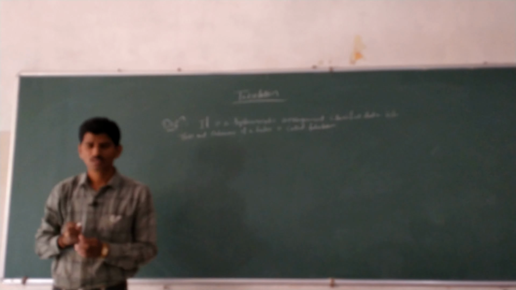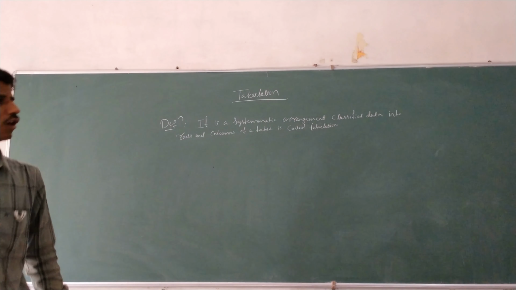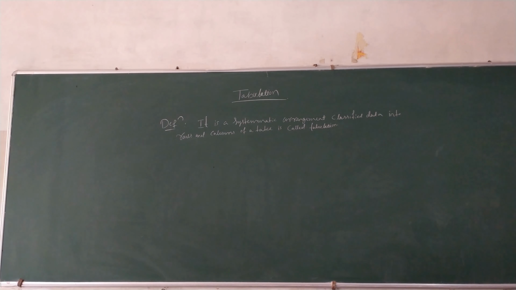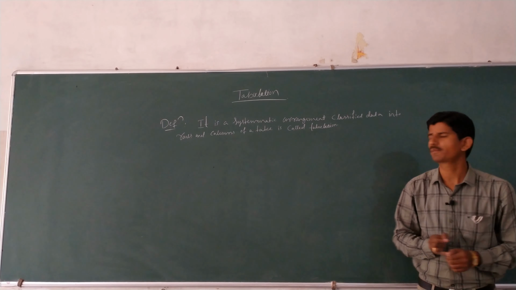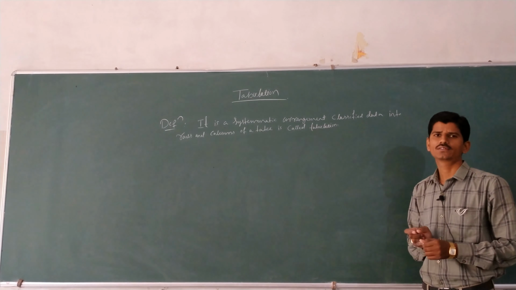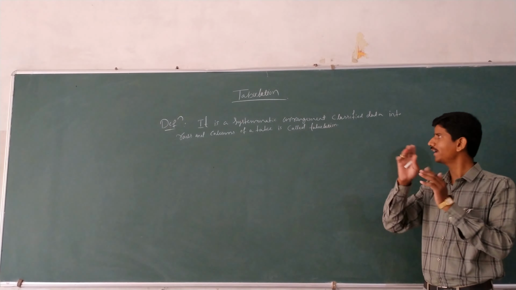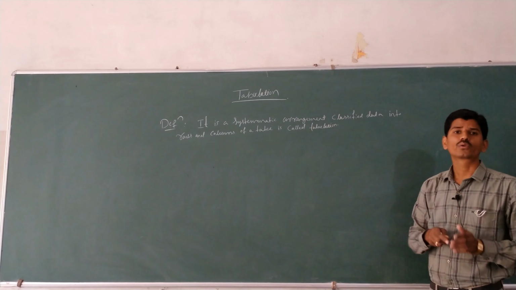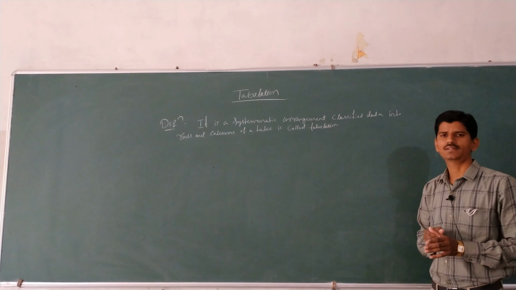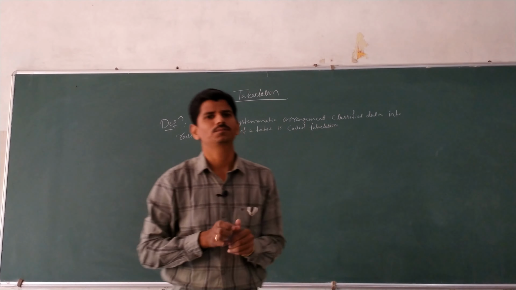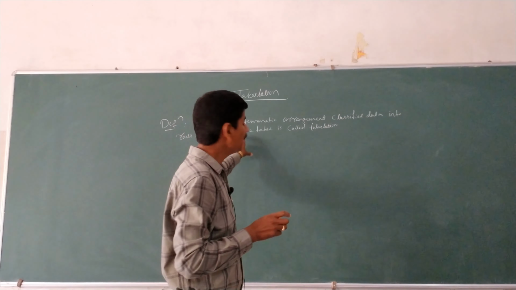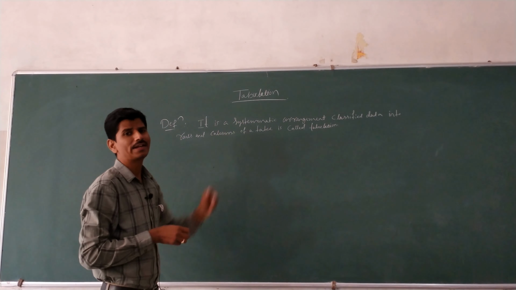Here, it is a systematic arrangement of classified data into rows and columns of a table. It is called tabulation. Here, the classified data is arranged in rows and columns of a table. We are preparing a table. That is said to be tabulation.